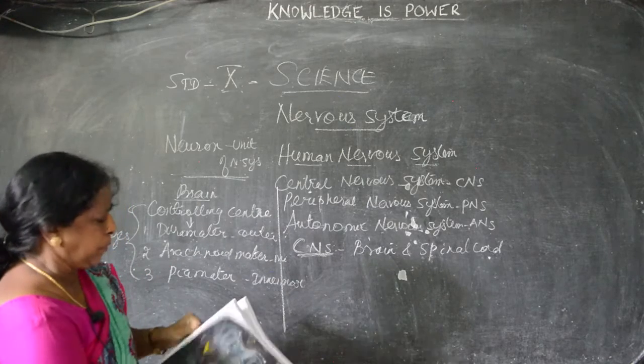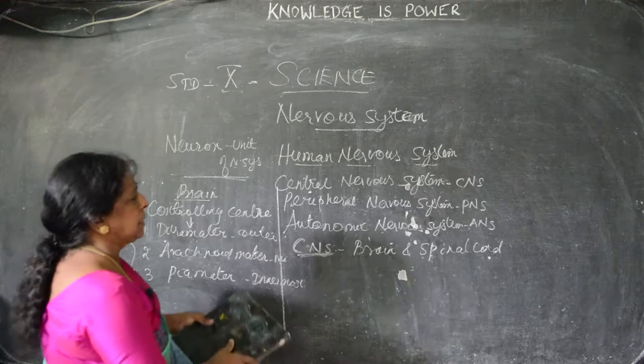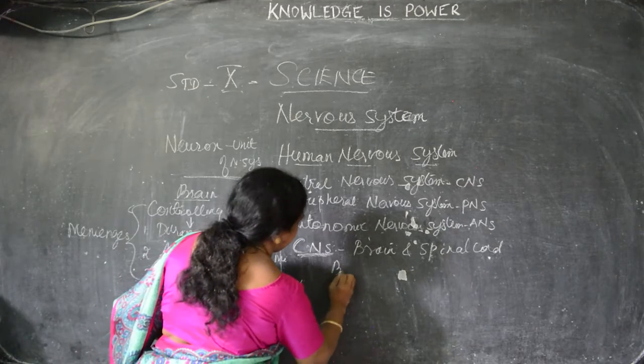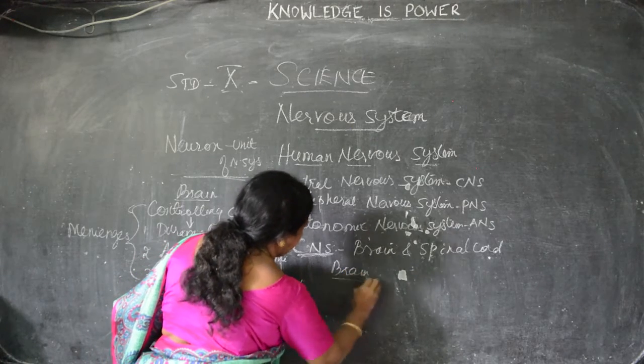You know well, what are the parts present in the brain?